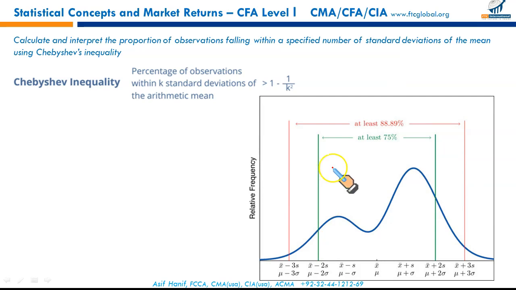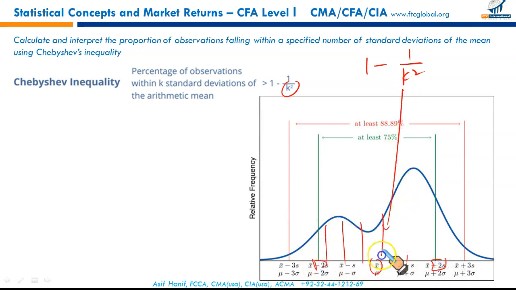it says that the percentage of observations that lie within k standard deviations of the mean, this k here, will contain this much percentage of data. Like in this example, it's not a regular distribution. You can see it's not the regular normal distribution. This is the mean, and this is 1 standard deviation from the mean, and this is 2 standard deviations. So how much data would be covered under this? This can be calculated using this Chebyshev inequality.